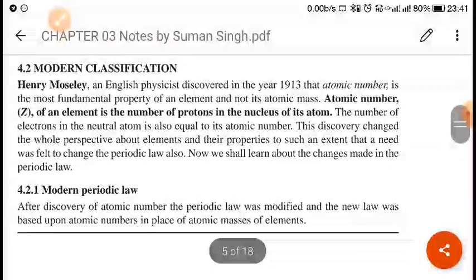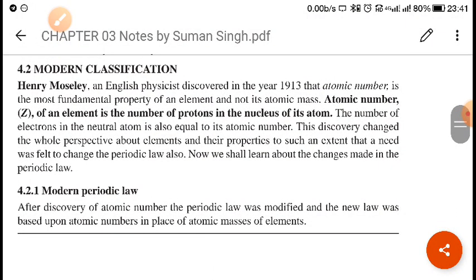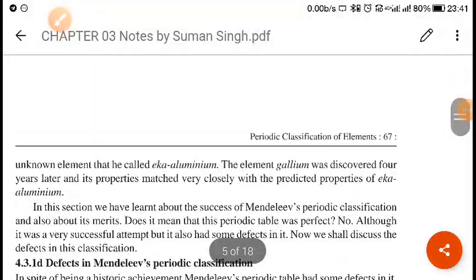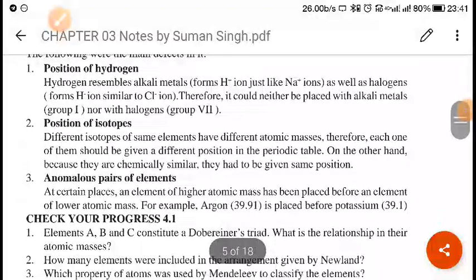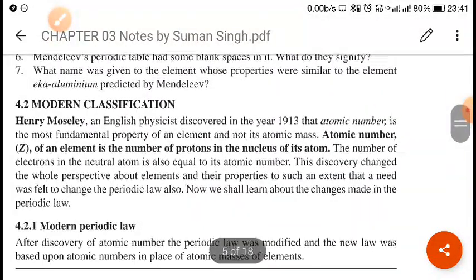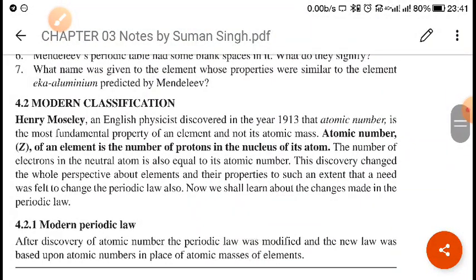Now, this was all about Mendeleev's periodic table. We will see the modern periodic table. Mendeleev's classification of elements in the form of a periodic table was based on the fact that physical and chemical properties of the elements are a periodic function of their atomic mass.